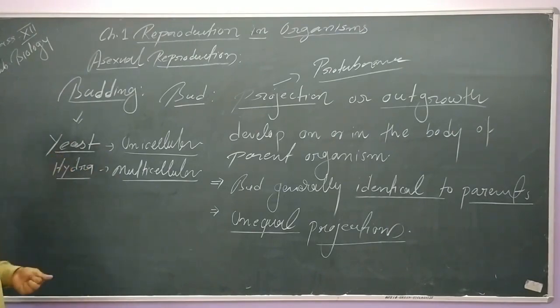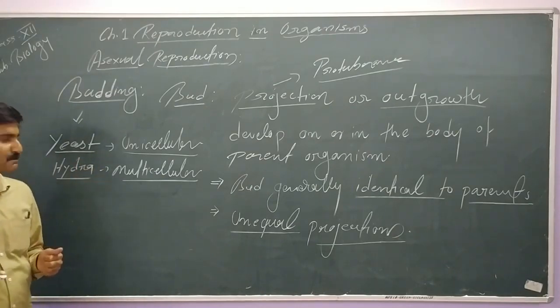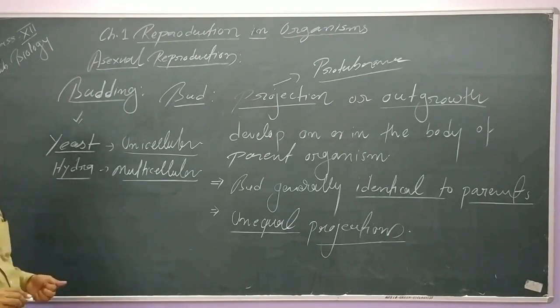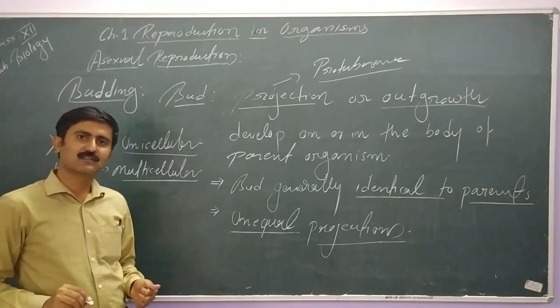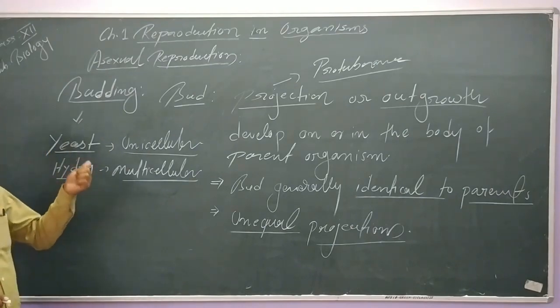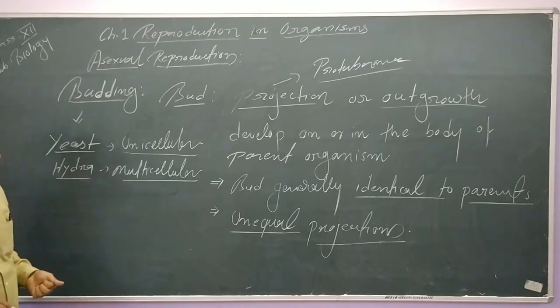All of you know yeast is a fungus. In yeast, it is a common method of reproduction. Similarly, hydra is a cnidarian. Budding is also seen in members of porifera, sponges. So in lower multicellular organisms, budding is a common method of reproduction.